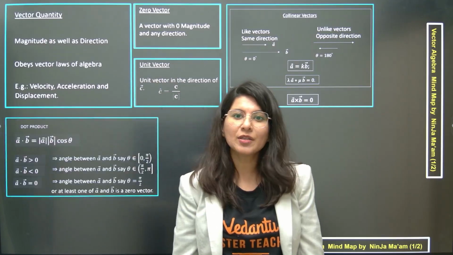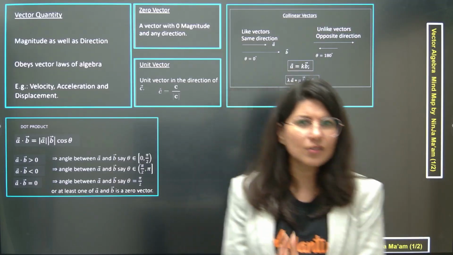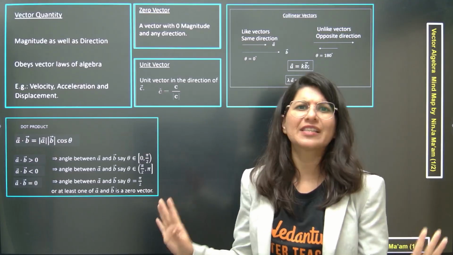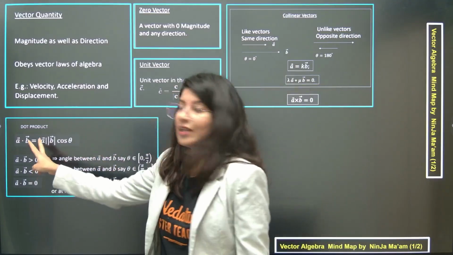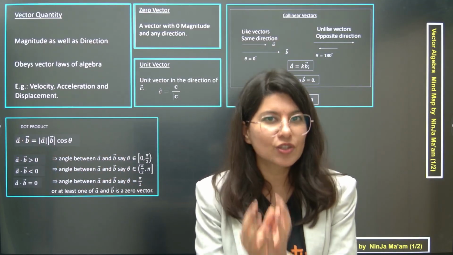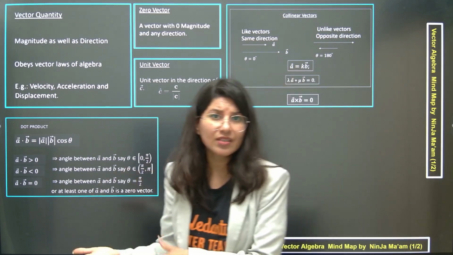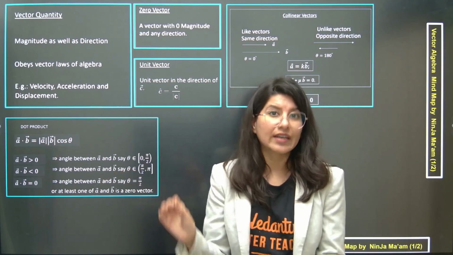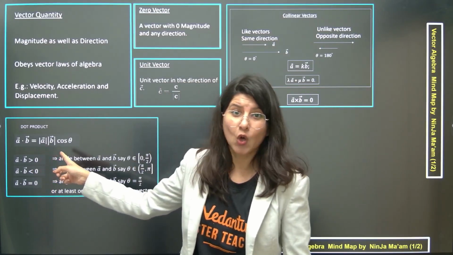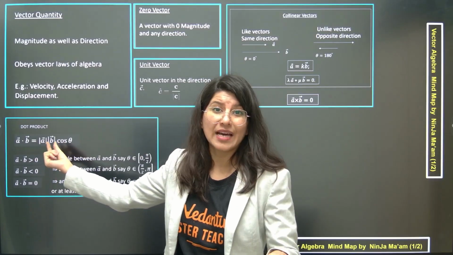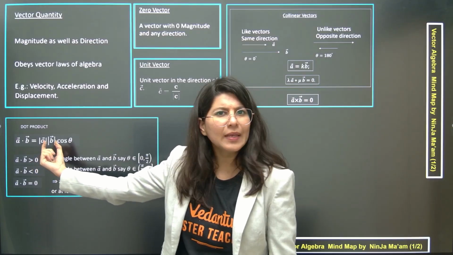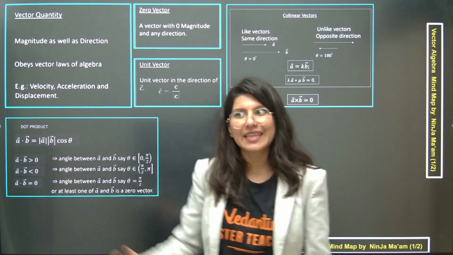Now it is the dot product. What is a dot product? Dot product can also be called a scalar product, just scalar product. The dot product will be between two different vectors, A dot B. It will give you a scalar quantity, just a scalar quantity. A dot B can be 3, can be 4. A dot B cannot be a vector quantity. The formula says A dot B equals magnitude of A, magnitude of B, cos theta. Magnitude of A and B are both scalar, and cos theta also. Magnitude of A and B will both be positive always. What about this cos theta? Can this be positive? Yes.